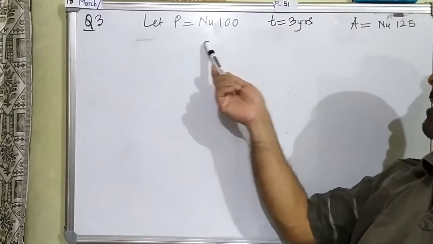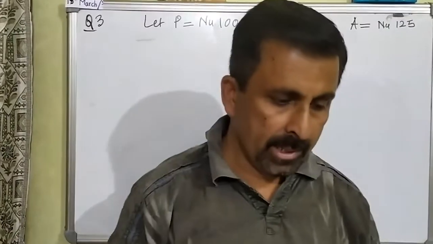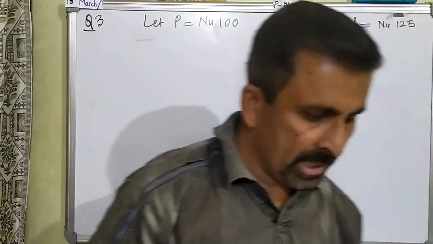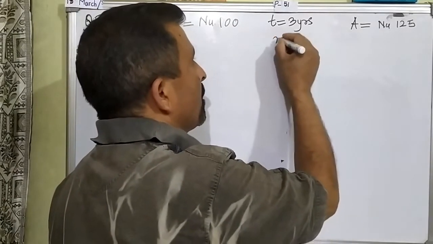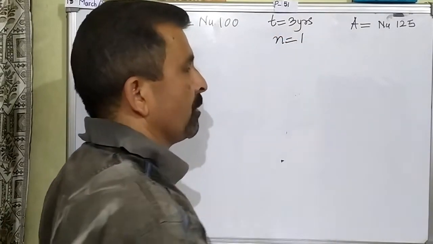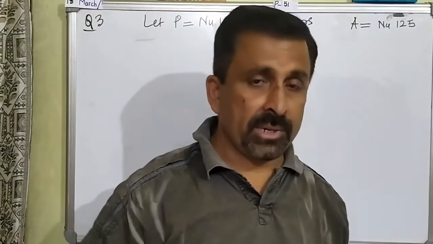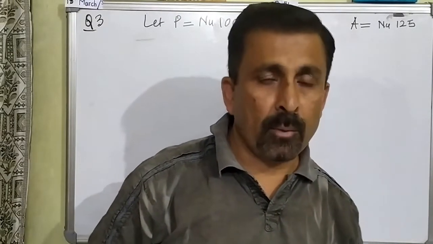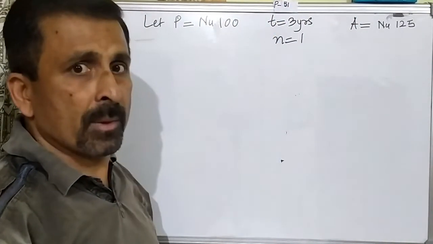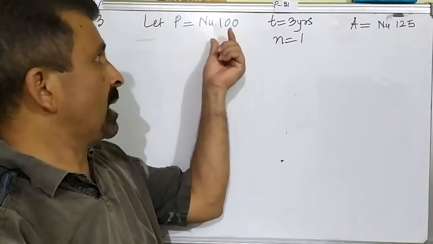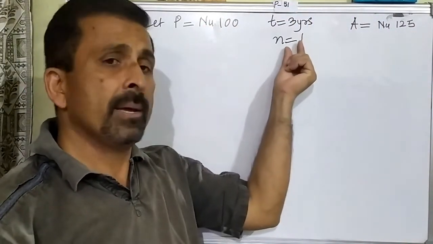Therefore, your principal will become an amount equal to 125. Is it okay? And the interest is calculated annually. Annually means the frequency will be 1. So now the question says, what interest rate compounded annually? What was the rate of interest at which this 100 has become 125 in 3 years when it was compounded annually?